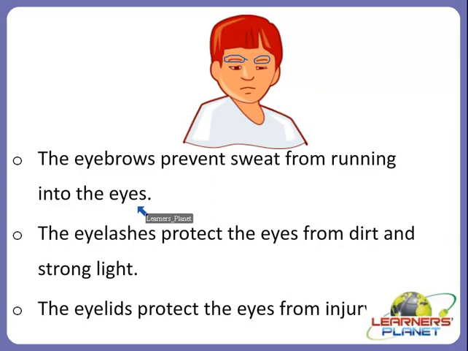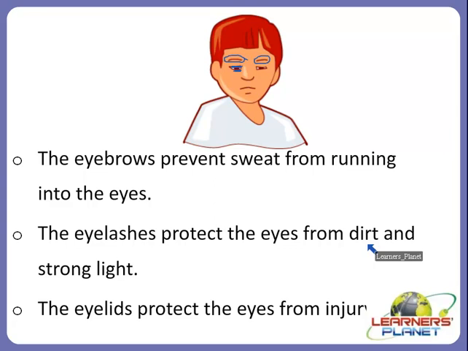The second main feature which protects our eyes is the eyelashes. The eyelashes are present over here, just above our eye, the upper eyelashes and the lower eyelashes, right? The eyelashes protect the eyes from dirt and strong light, the strong UV light which comes from the sun. If you are exposed to this kind of strong light and dirt, and if there are no eyelashes, then you will not be able to protect your eyes from such things.